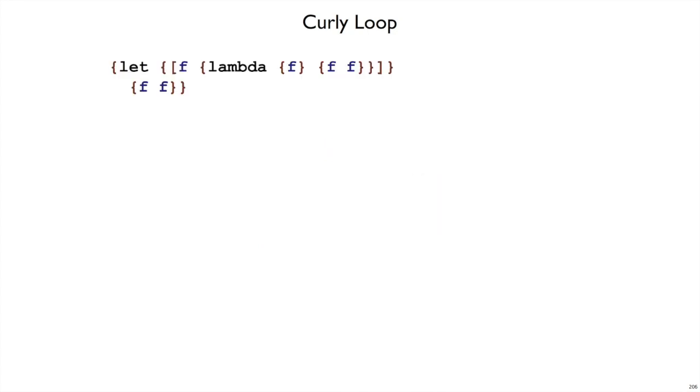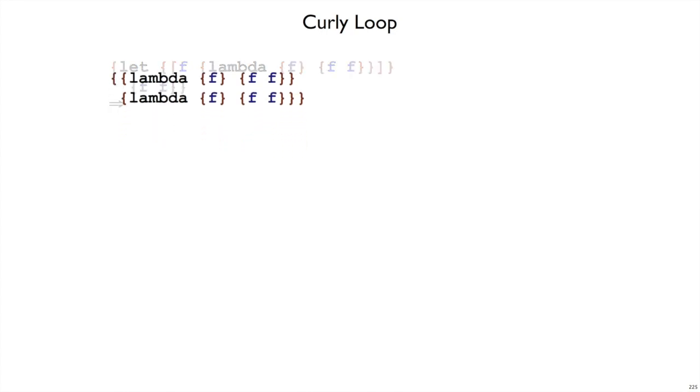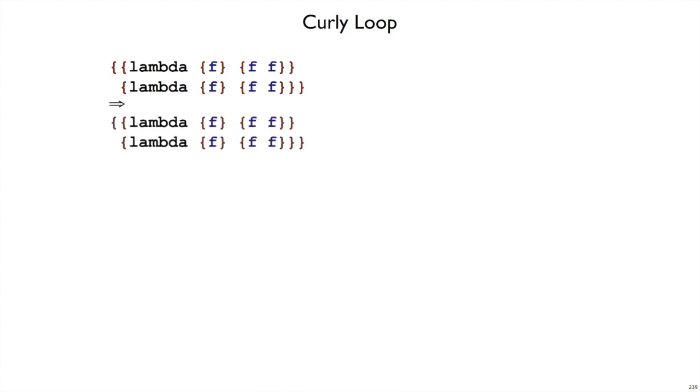So let's imagine that we're interpreting this expression in Curly, and let's just do it in rewriting right now instead of going through the interp function. So if we do a rewriting reduction, then that means f equals this lambda f, so we replace that lambda in each of these uses of f, and we end up with this expression. So this first copy here, that's this f here. The second copy here is that second f. Now this expression looks a little funny, but we can just apply our rules of function calls, which is that this second lambda here is going in for f in the body of the function f. That is, when we do that substitution, we get right back where we were.